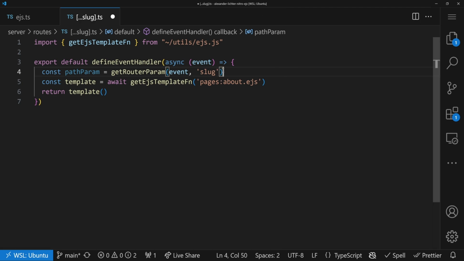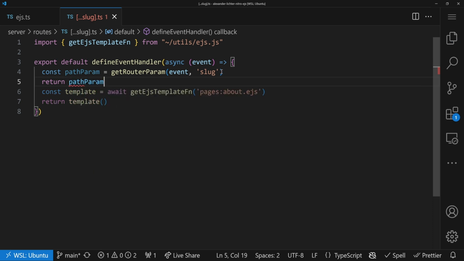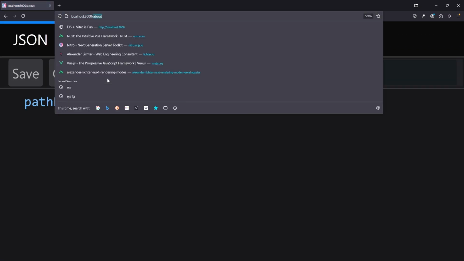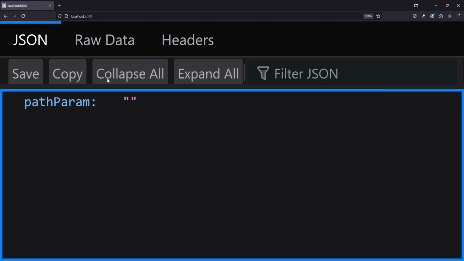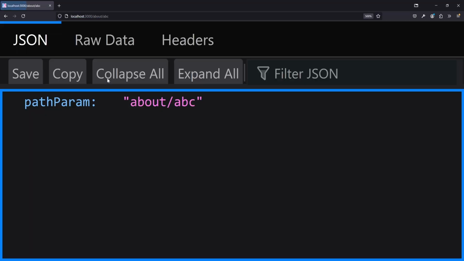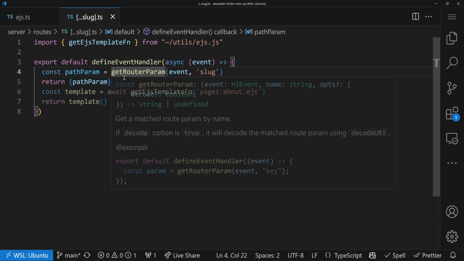So what we can do is this param. Let's just quickly return the param here and see what will happen. Maybe as a JSON object, because then we have a nicer screen. And then we see, oh yeah, the path param is about. If we go to slash, it's actually nothing. So we have to consider that as well. So let's say we go to /about/abc, it's about/abc. Wonderful. So what we can do here now in the code is we have the param.